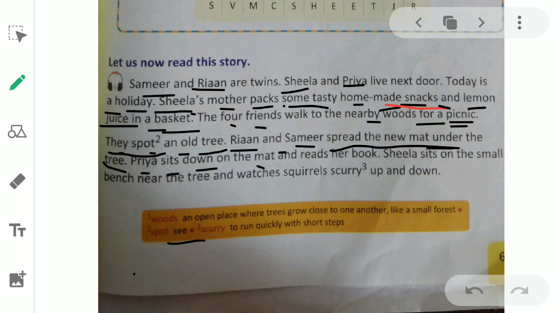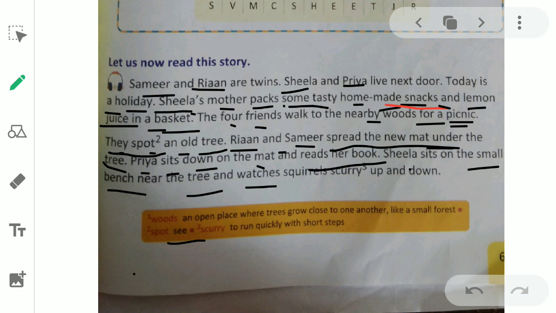Priya sits down on the mat and reads her book. Priya is very fond of books. She wants to read books, so now she is sitting on the mat and she reads her book. Sheila sits on the small bench. Near the tree, Sheila is sitting on a small bench and watches. Again, bete, watch means dekhna.